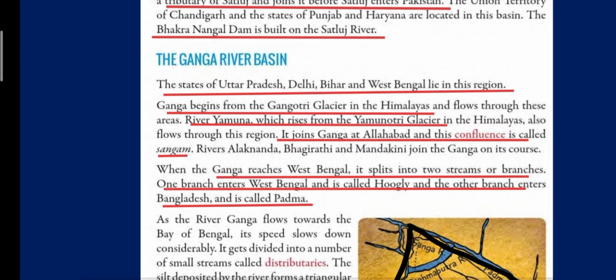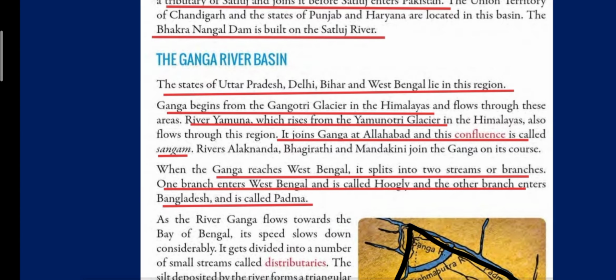The Ganga River Basin. The states of Uttar Pradesh, Delhi, Bihar, and West Bengal lie in this region. Ganga begins from Gangotri Glacier in the Himalayas and flows through these areas. River Yamuna, which rises from the Yamunotri Glacier in the Himalayas, also flows through this region. It joins Ganga at Allahabad, and this confluence is called Sangam. Rivers Alaknanda, Bhagirathi, and Mandakini join the Ganga on its course.